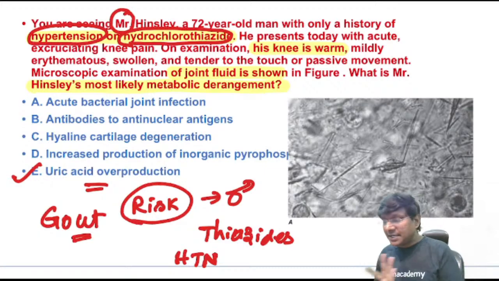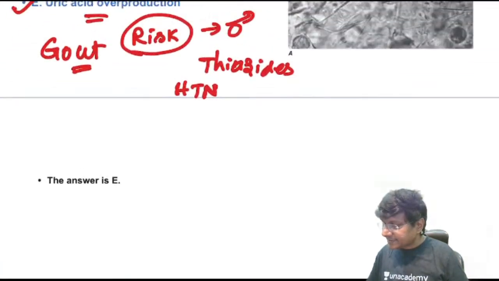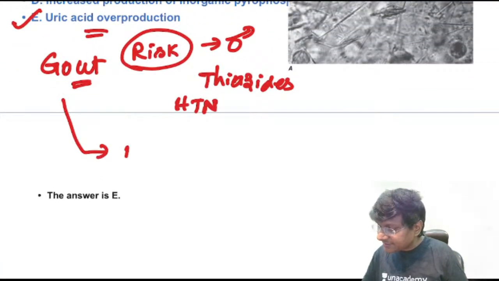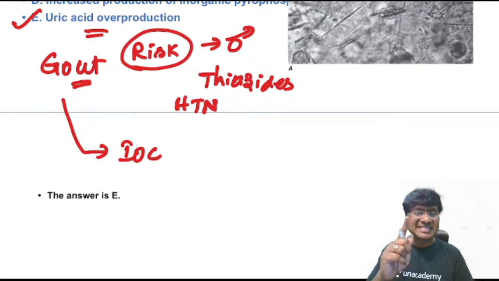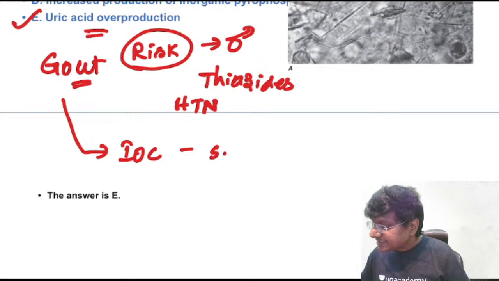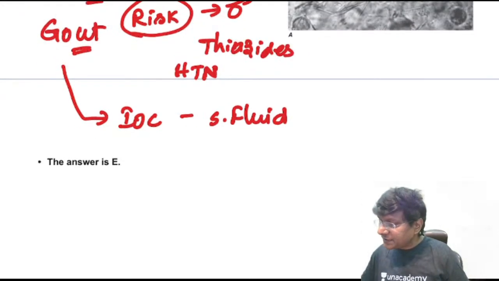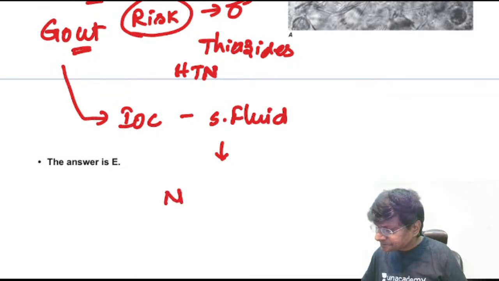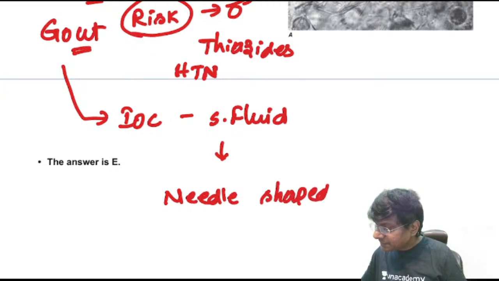Okay, so if you take gout or gouty arthritis, what is the investigation of choice? Please remember, it is not serum uric acid. The investigation of choice is synovial fluid analysis. And what will the synovial fluid analysis show in gout or gouty arthritis? You will have needle-shaped birefringent crystals.